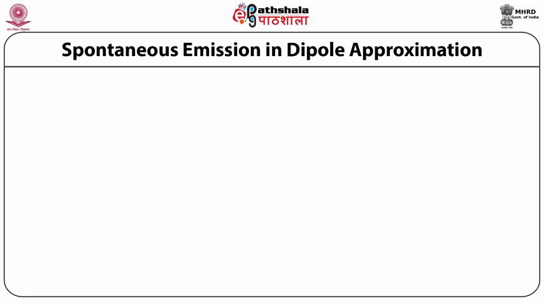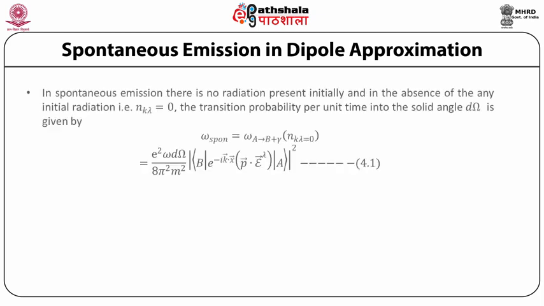Spontaneous emission in dipole approximation. In spontaneous emission, there is no radiation present initially, and in the absence of any initial radiation, namely n_kλ equal to 0, the transition probability per unit time into the solid angle dΩ is given by ω spontaneous, the transition probability spontaneous, equal to the transition probability for A going to B plus gamma with the proviso that n_kλ is now equal to 0.